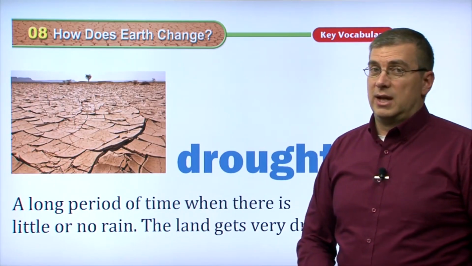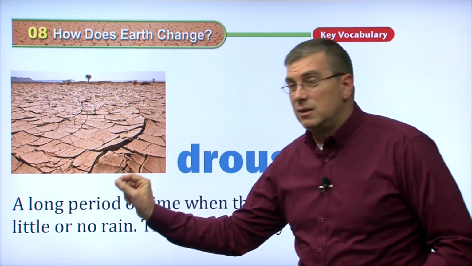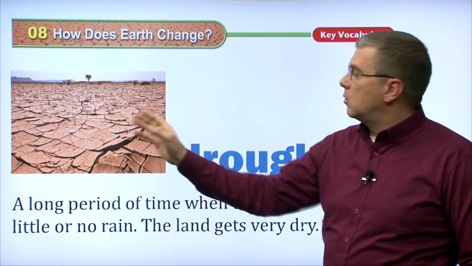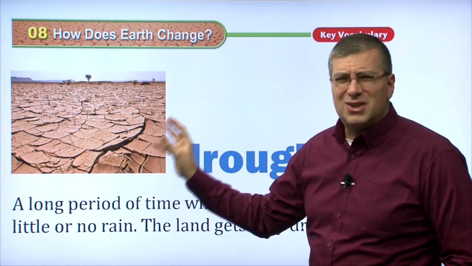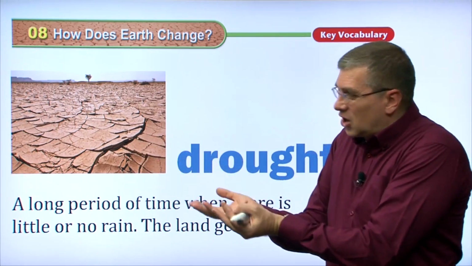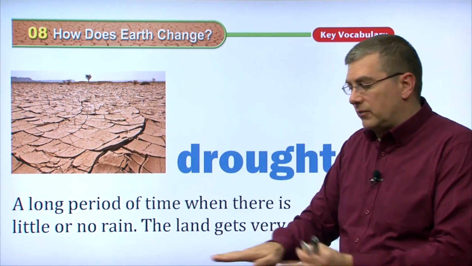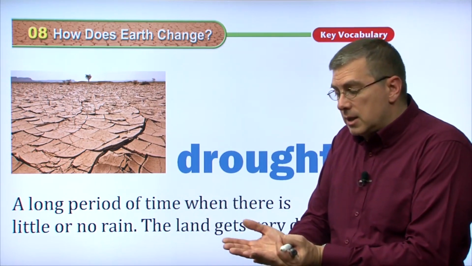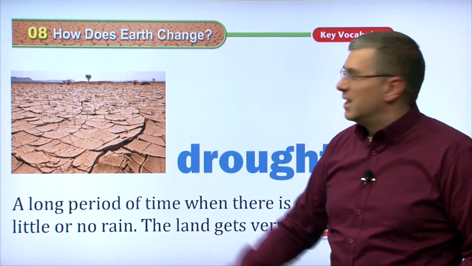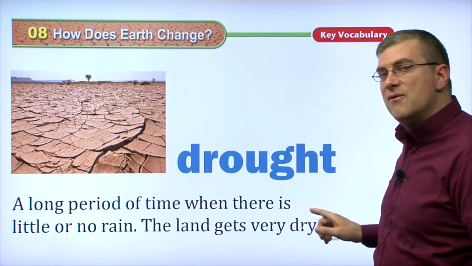Now, the opposite of a flood is when it doesn't rain at all. A long period of time when there is little or no rain. As you can see in the picture, we call this, of course, a desert. There's little or no rain here, and you can see the ground. Look at the ground. It's so dry that the ground has become cracked and it's curving up because this is mud, and mud is usually wet and moist and soft and all flat. But when there's no water, it dries and it curls up and it cracks like this. And we can see just by looking at this picture that there is no water in this ground. And that's what happens because the land gets very, very dry.